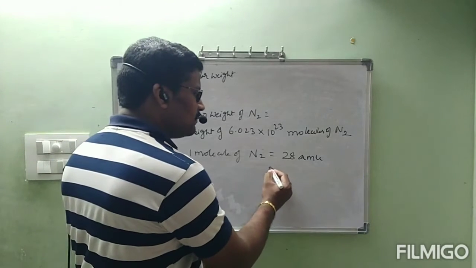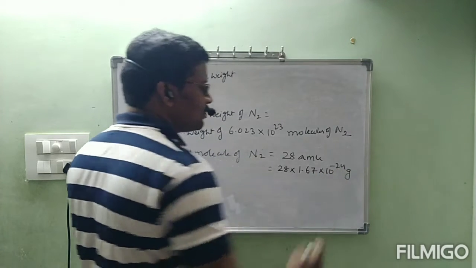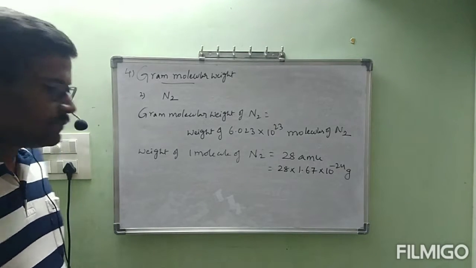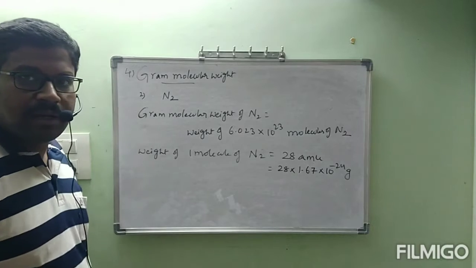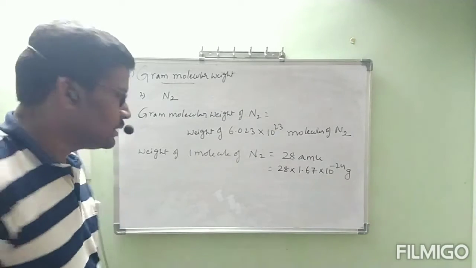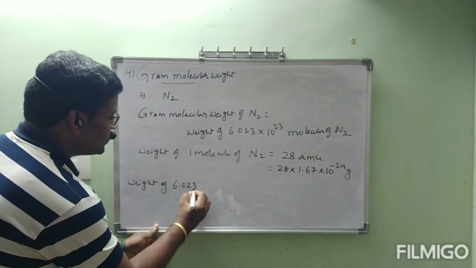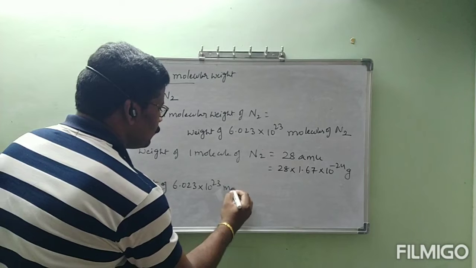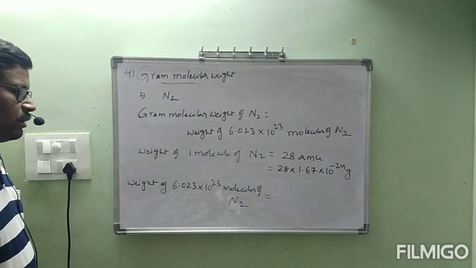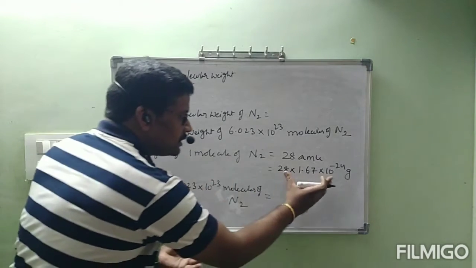What is the meaning of this 28 amu? 28 into 1.67 into 10 power minus 24 grams. Now, what is the meaning of gram molecular weight? Gram molecular weight is nothing but the weight of 6.023 into 10 power 23 molecules. So the weight of 6.023 into 10 power 23 molecules of N2 is equal to this number into this total thing.